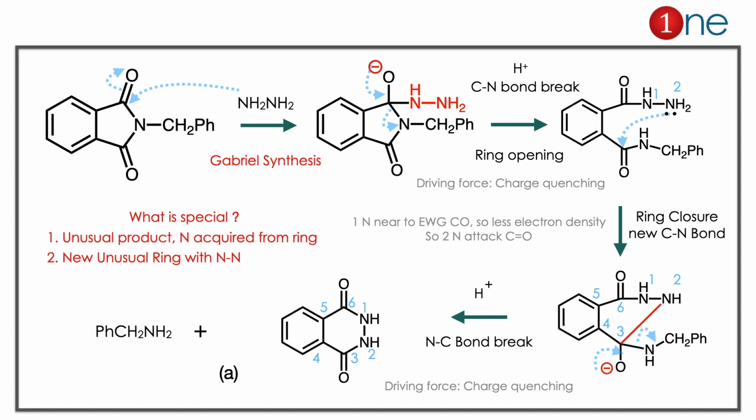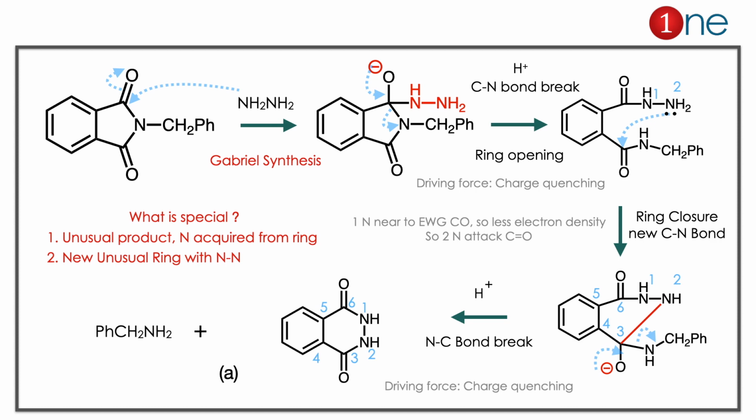Then you have the benzyl in the side chain. The ketone has to be conjugated there, because the charge is generated on oxygen, O minus. So O minus tries to conjugate by removing the benzylamine. So benzylamine is the main product. People always focus on benzylamine, but the other product is very curious. Why is it special? Because it is an unusual product. N is acquired from the ring, and it is an unusual ring formation because it contains N-N in the 6-member ring. So the answer is clearly A.